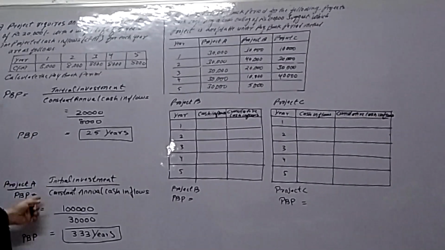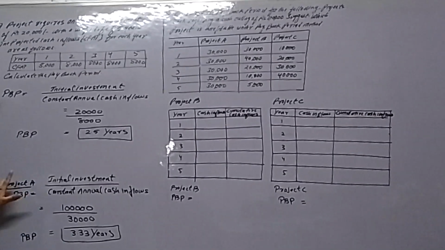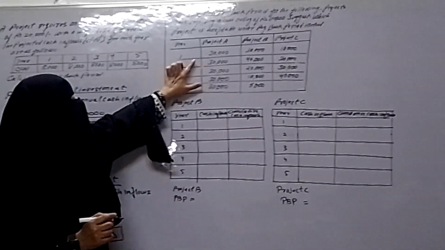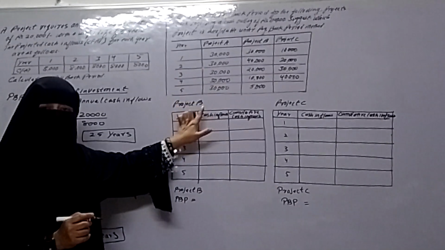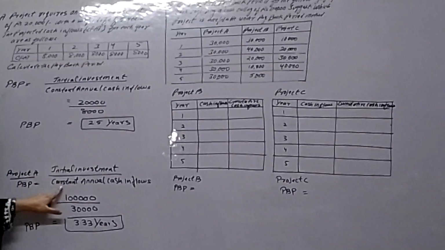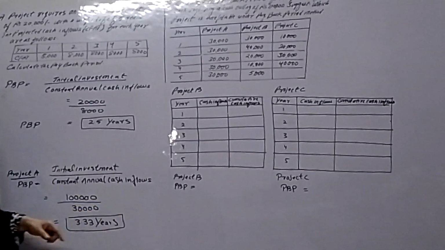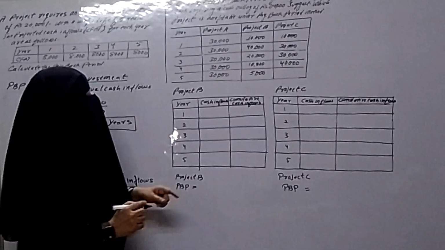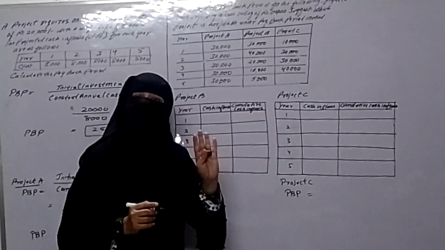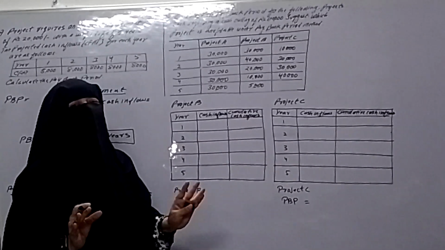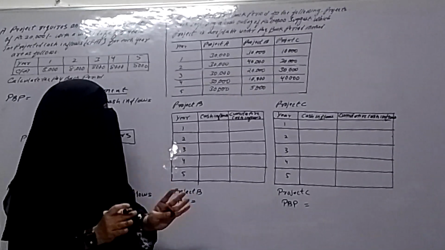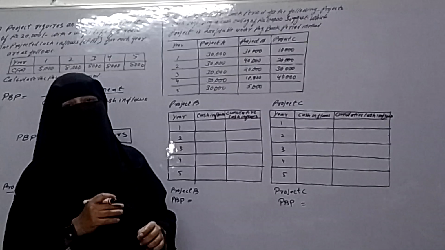Payback period for project A by applying the formula initial investment by constant annual cash inflows, because the cash inflows are uniform, the cash inflows are same every year. So we applied the formula initial investment by constant annual cash inflows. Now come to the next project, project B. Here in case of project B and project C, the cash inflows are not same, it is uneven. So in that case we have to cumulate the cash inflows.